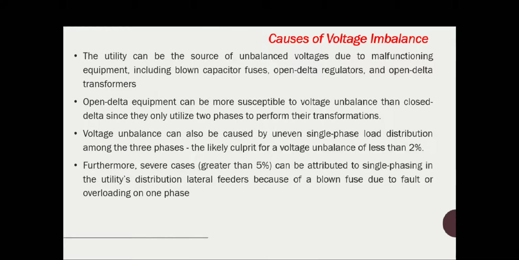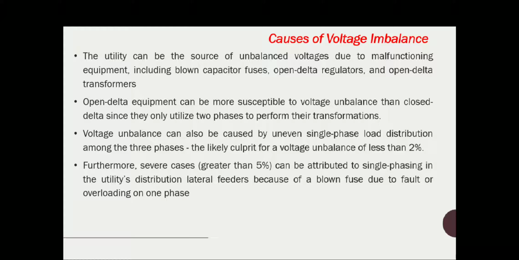Some of the other reasons are: the utility can be the source of unbalanced voltages due to malfunctioning equipment, including blown capacitor fuses, open delta regulators, and open delta transformers.